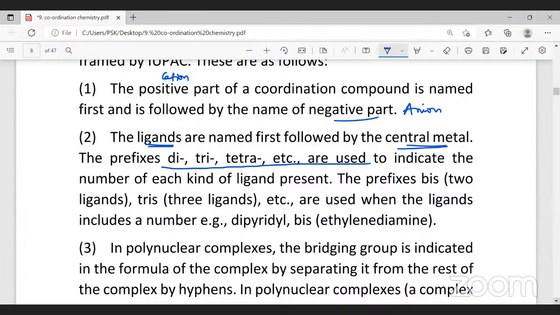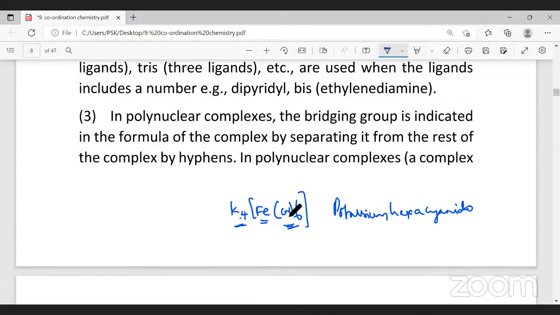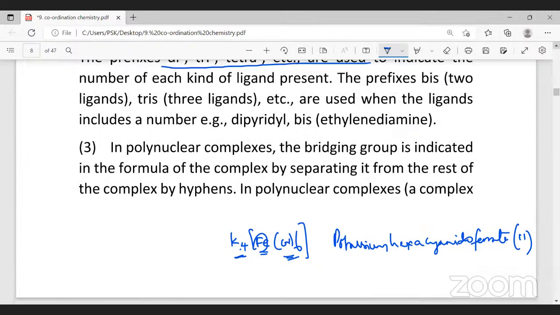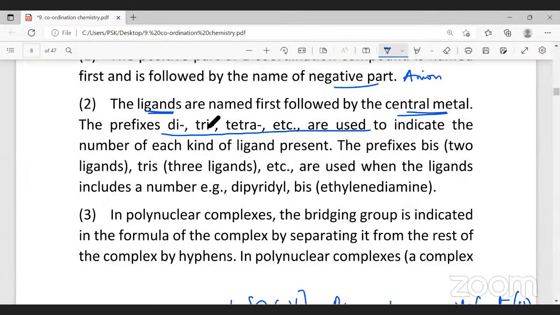Once you have named the ligand, then you have to name the metal. Since it is an anionic complex, the name of the metal has to end with -ate: ferrate. And the oxidation number here is 2. You know how to find the oxidation number, I told you. So first you have to name the ligand, followed by the central metal. Prefixes, you know what the prefixes are: di, tri, tetra. For a special type of ligands, you'll give bis, tris. I gave you all this.